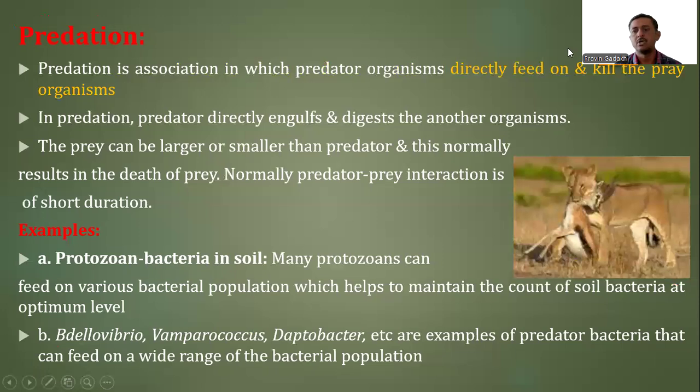Next, a harmful or negative association we discuss is predation. The name itself suggests it is nothing but prey and predator. Predation is an association in which a predator organism directly feeds on or kills the prey organism. So in this diagram, we can see normally the carnivorous organism directly feeding on a herbivorous organism, so that they directly feed on that particular prey, and its number or its presence is directly eliminated. In predation, the predator directly engulfs and digests another organism. So it is all about predation.